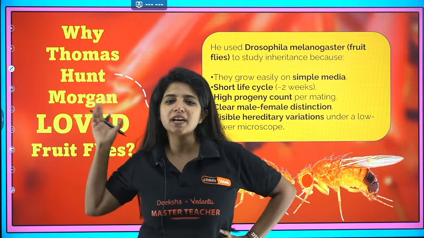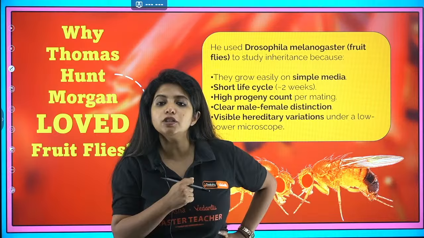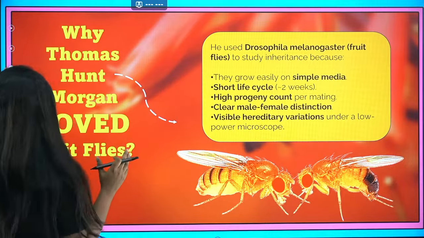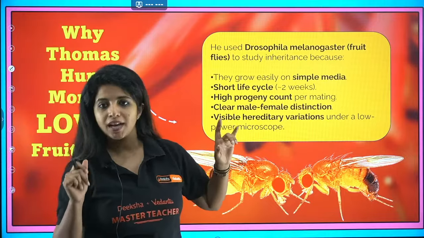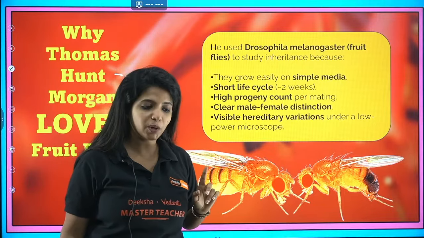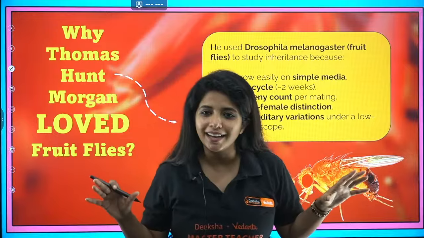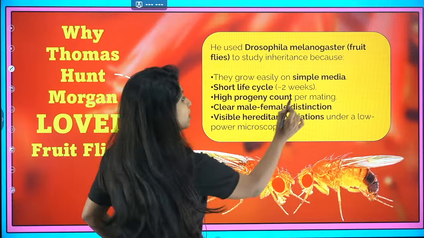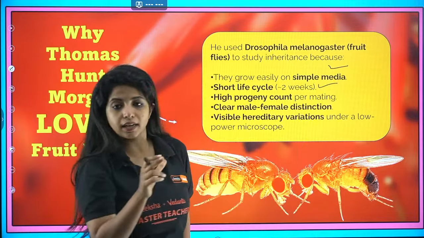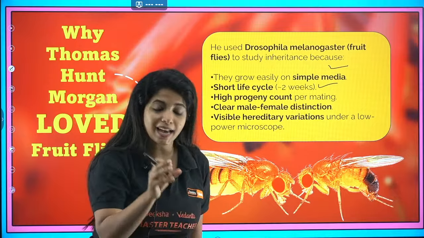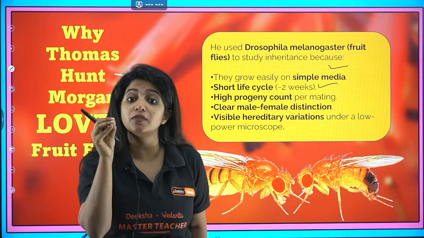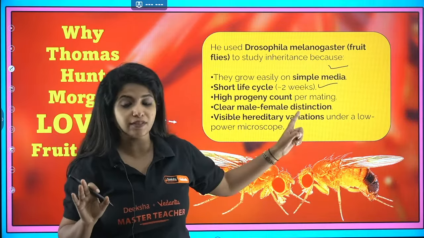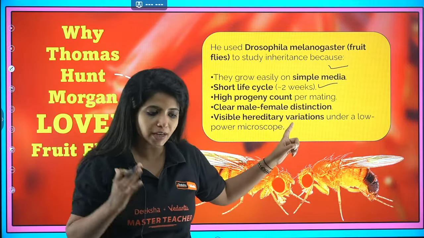But why did Thomas Hunt Morgan love fruit fly? Why didn't he choose anything else? Because there were a few reasons, and this is your PU2 level question. Because they can grow easily on simple media. They do not need jalebi, aloo, kachori, idli, dosa, nothing. They can grow on simple media. And also, they had a very short life cycle. If they have a short life cycle, I can see any changes within them within 2 weeks itself. So short life cycle is super important for me, who is going to do this experiment.